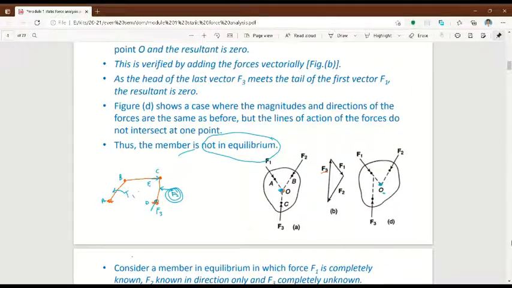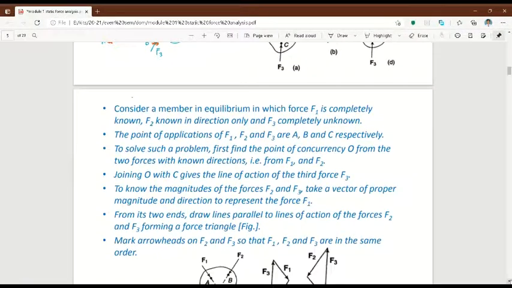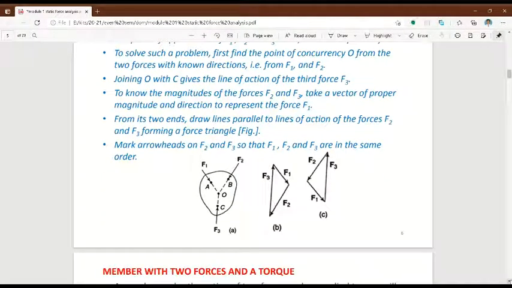We'll move to the next slide. See, while solving the problem, definitely you will understand what I'm telling.